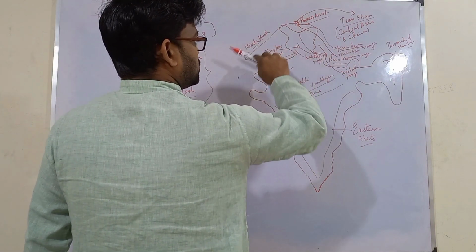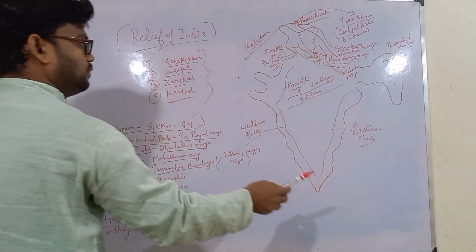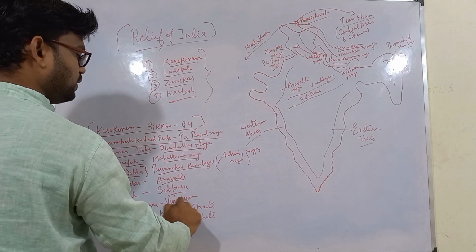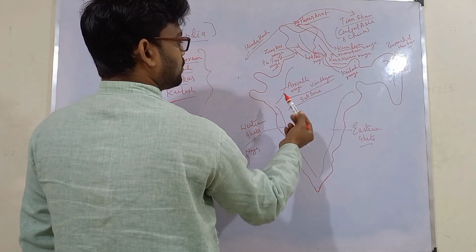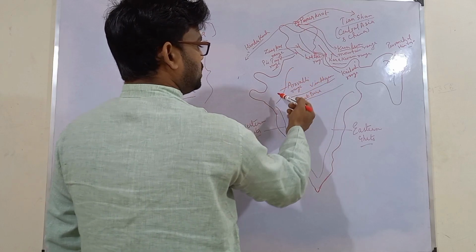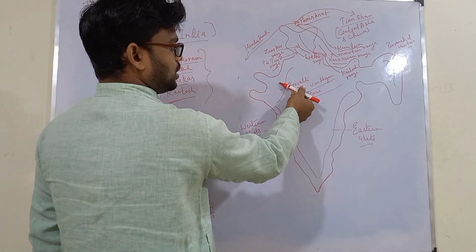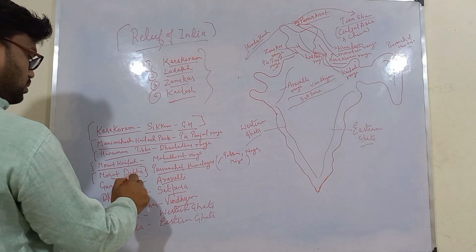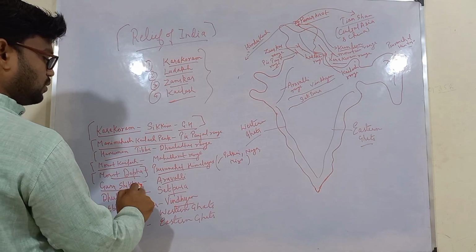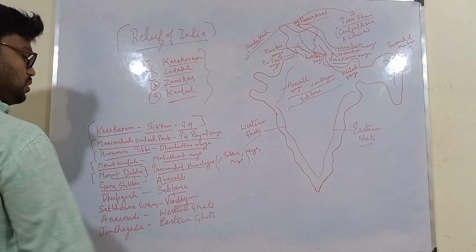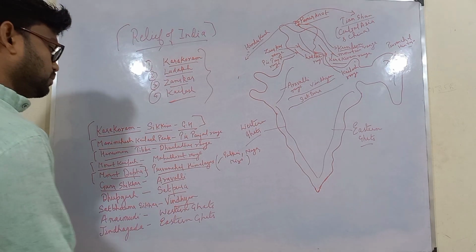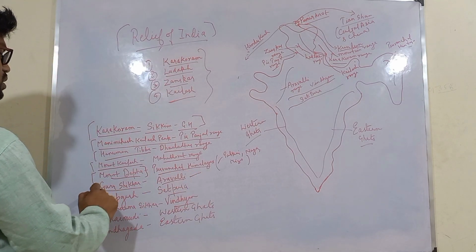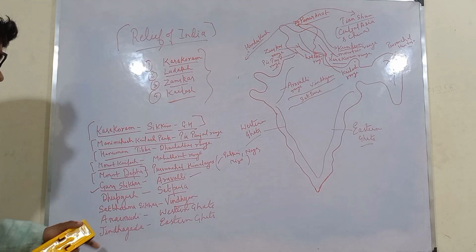After we have done with this portion, means northern mountains, we will be moving to central part. In central part, mainly we have three mountains: Aravalli, Satpura, and Vindhya. Aravalli is mainly present in Gujarat, Rajasthan, parts of Haryana and Delhi. The highest peak in this mountain range is Guru Shikhar, which is present in Sirohi district of Rajasthan. Remember this.